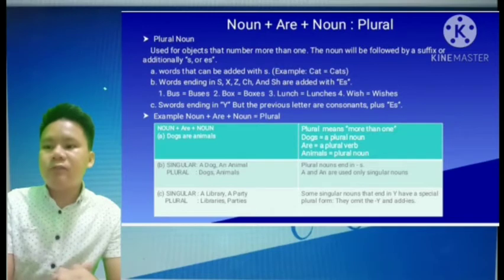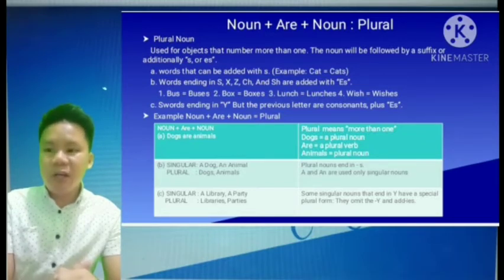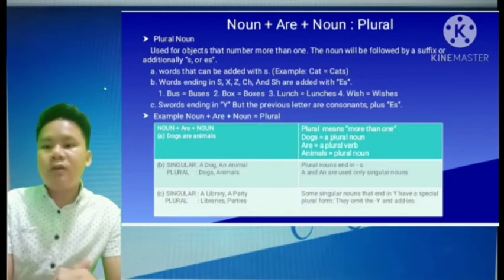Example, noun plus are plus noun. A. Dogs are animals. Plural means more than one. Dogs is a plural noun. Are is a plural verb. Animals is a plural noun.